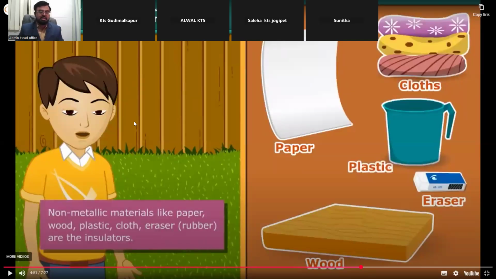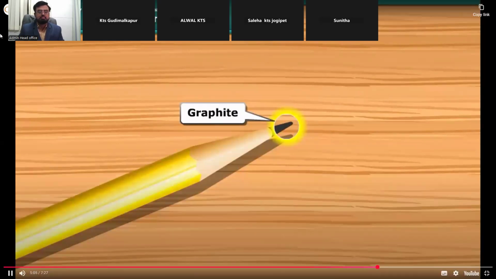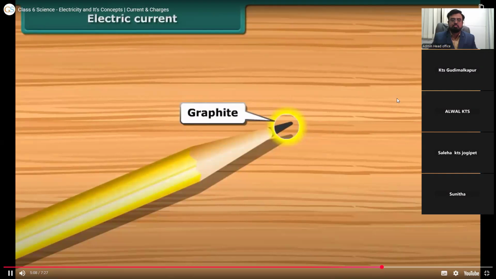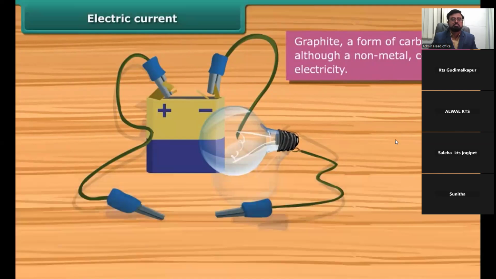Materials that allow electric current to pass through them are called conductors. Iron, copper, brass, aluminium, silver, gold, graphite, etc. are the conductors of electricity. The materials through which electric current doesn't flow are called insulators. Insulators are also known as non-conductors of electricity. Paper, wood, plastic, cloth, eraser, rubber are the insulators.